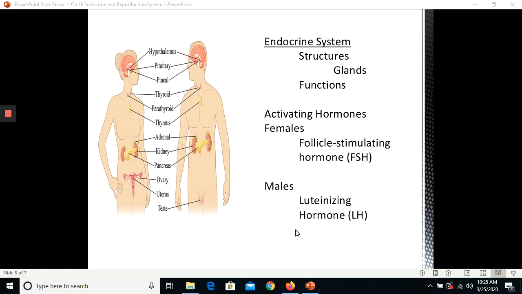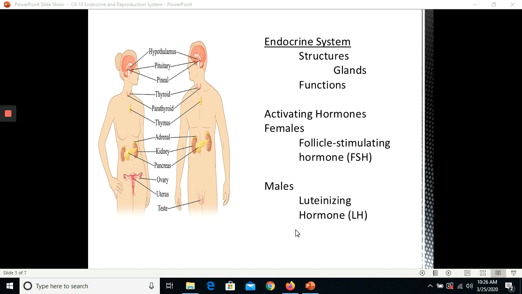So let's talk about the endocrine system. So the endocrine system is our hormone system. It's all the different ducts and glands that secrete hormones that cause the body to do certain things. So first, let's talk about what is a hormone. A hormone is a chemical substance or substances that are produced in glands to help regulate many of the body's functions. Hormones are secreted by endocrine glands. Endocrine glands are ductless or tubeless organs or groups of cells that secrete hormones directly into the bloodstream.